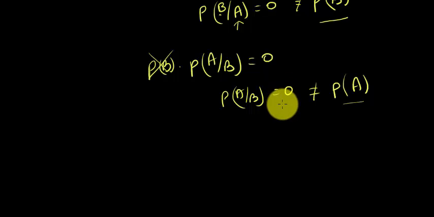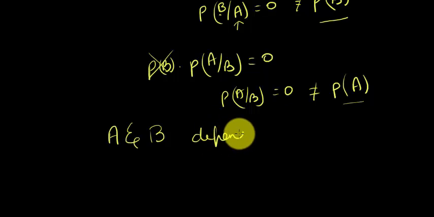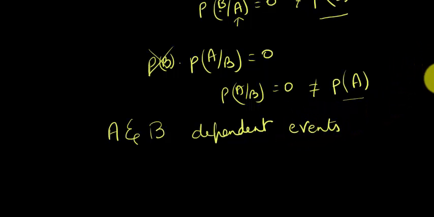What does this tell me? This tells me that A and B are affecting each other's probability, and that is exactly why A and B are dependent on each other. They are dependent events. Which means the occurrence of one of them affects the probability of the other.